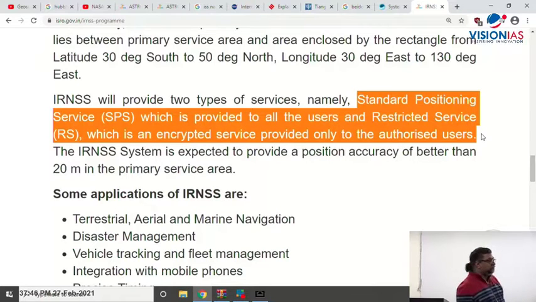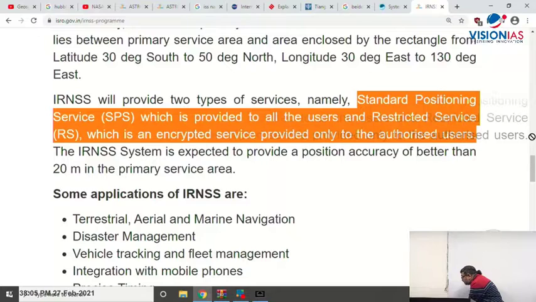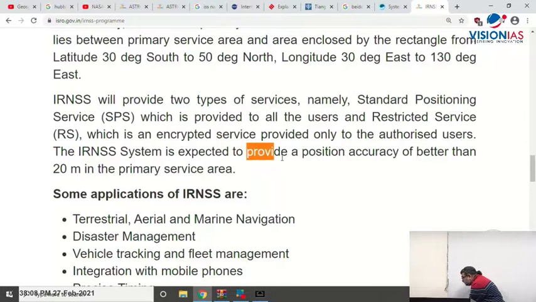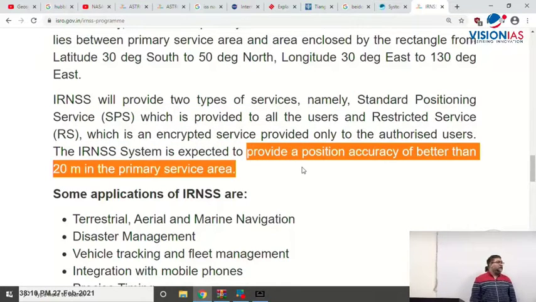The military establishment, Army, Air Force, Navy, or the government agencies which require such kind of navigation data or services, right? Restricted services. It can provide a position accuracy better than 20 meters in the primary service area, its main service area.